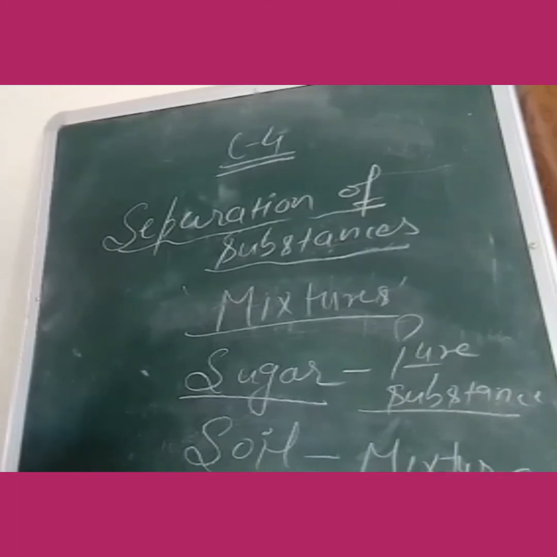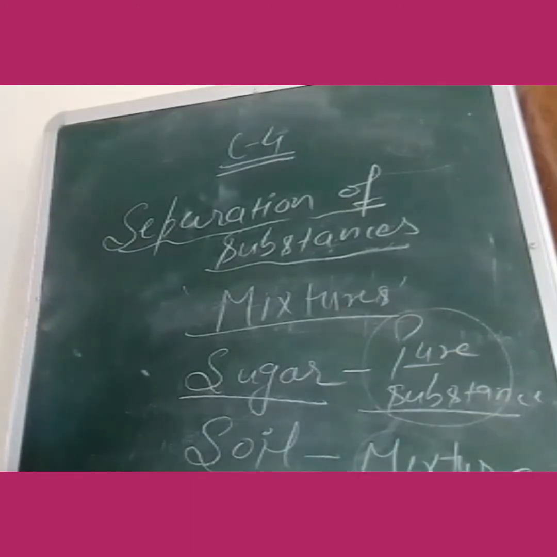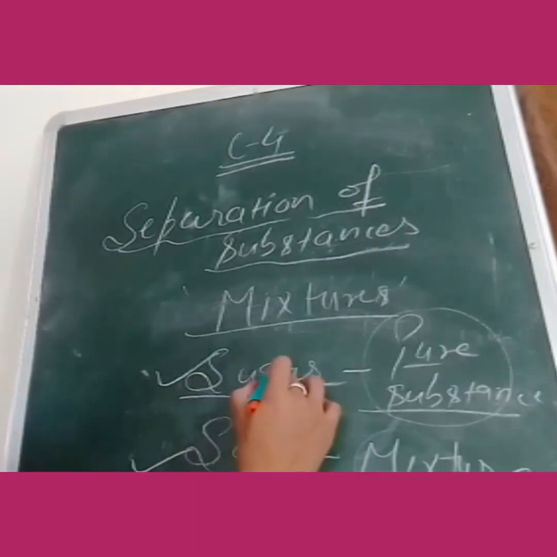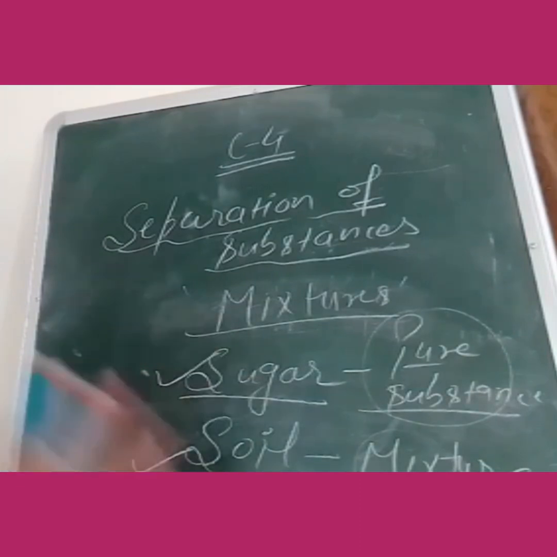As you have observed in soil, pebbles, grass blades, paper bits, anything can be there. In sugar only shape and size will vary, but in soil shape, size, color and particles will also vary. So this is an example of a pure substance, and this is an example of a mixture. You can see the different pictures also given in your book.